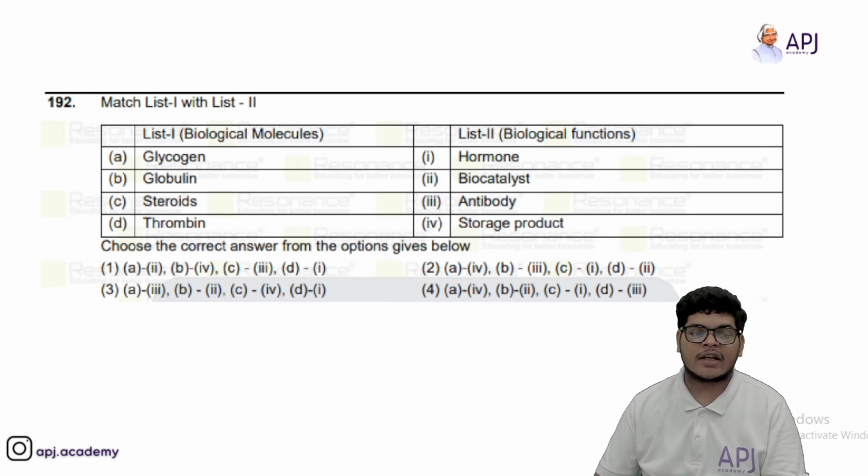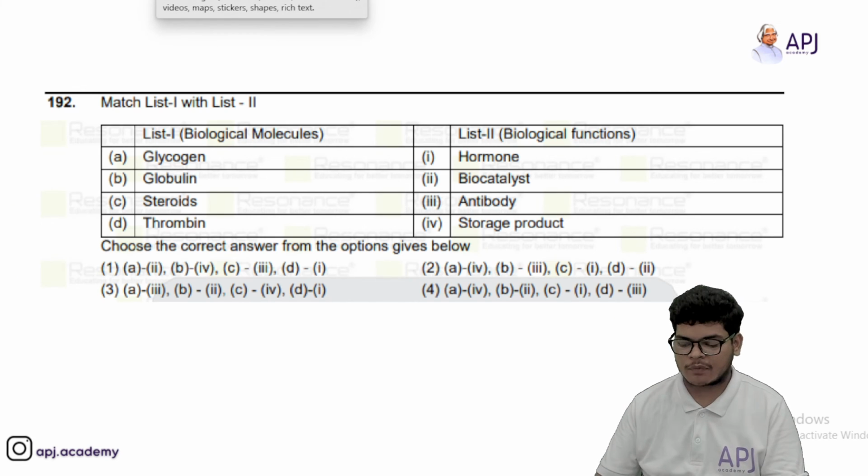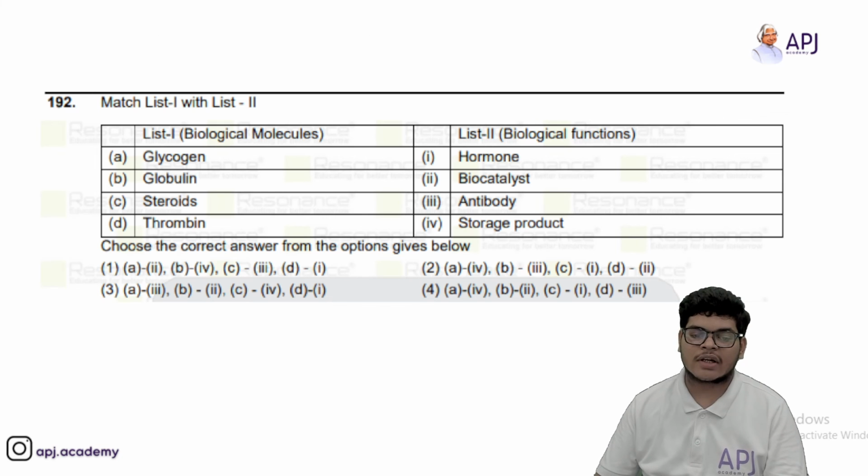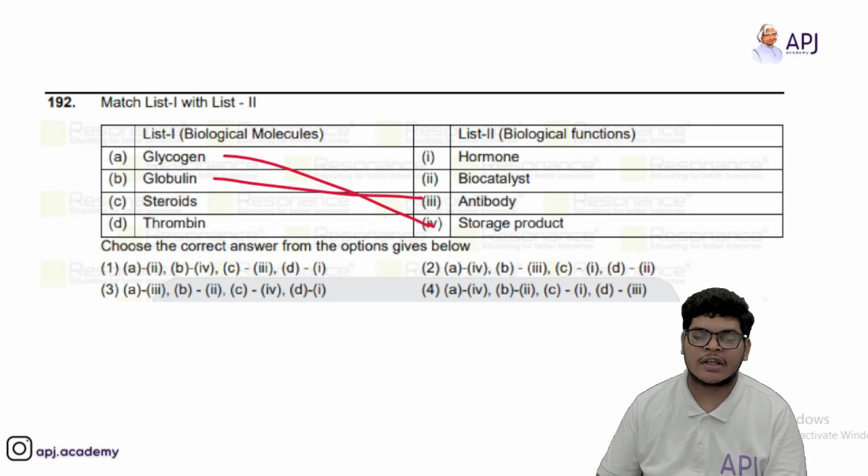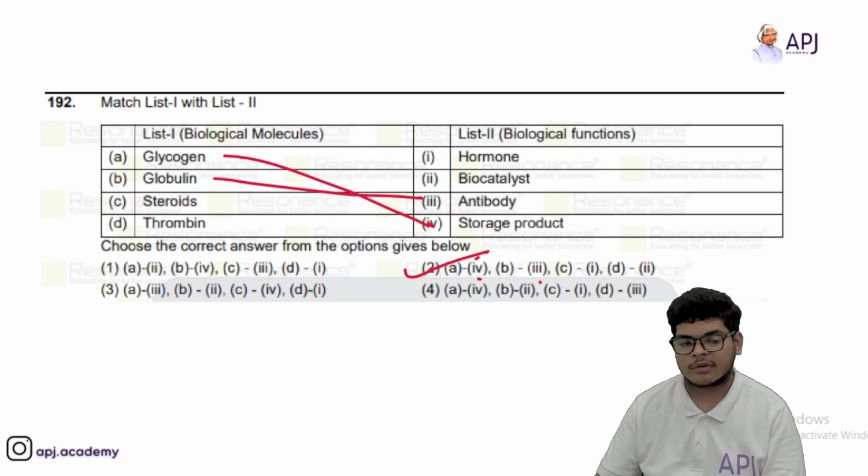Okay. Then we have, now you have to match the following. So in this, A, glycogen. So glycogen is a storage product. Okay. So A का fourth. Then B, globulin. So globulin is an antibody. So now A का fourth and B का third. So it is going with option second.